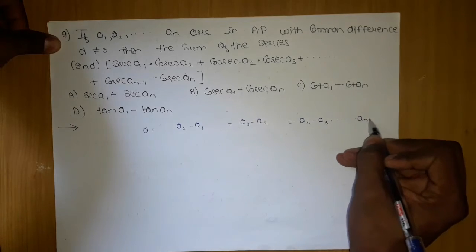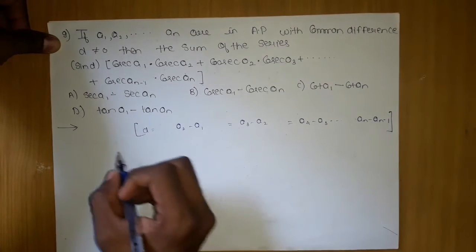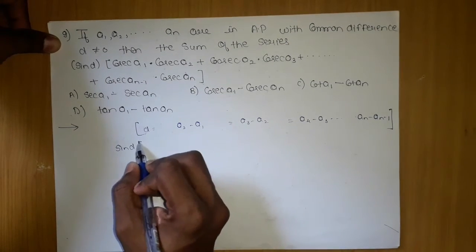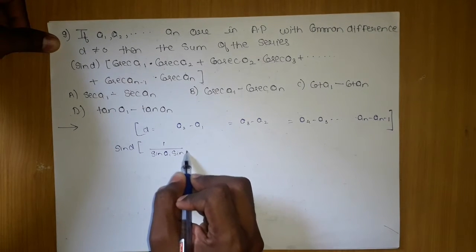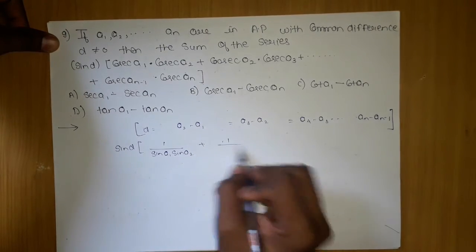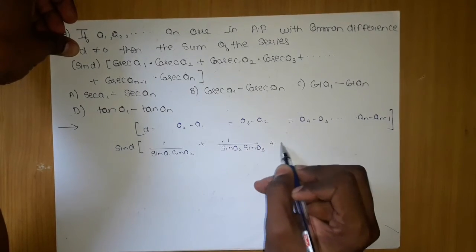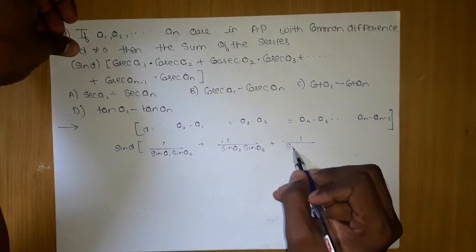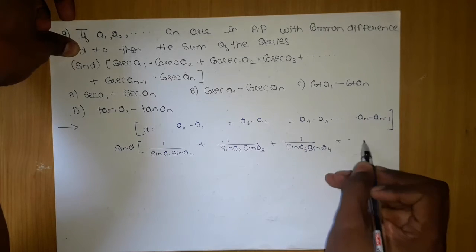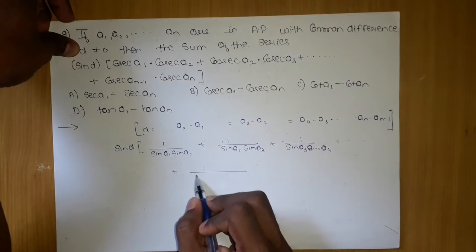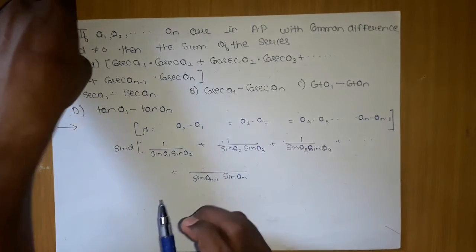I can even write it as an minus an-1. This thing will be very clear to you. Now what I will do is a simple thing: keep this as it is, and convert all this into sine. Sine a1 into sine a2, and this one I will convert into sine a2 into sine a3, the next one will be sine a3 into sine a4, and the last one will be 1 upon sine an-1 into sine an. So this much is very clear to you.